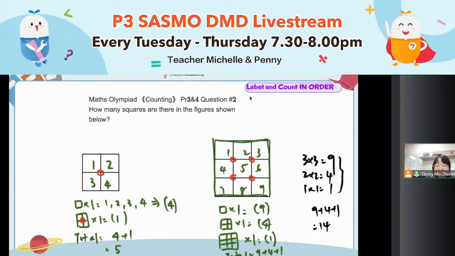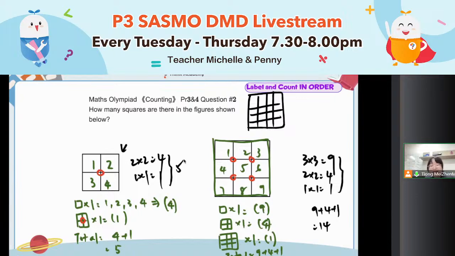If this is a 4 by 4 square, do you know what is a fast method? It will be what plus what plus what plus what? You see this example, the largest square is a 2 by 2, right? So 2 times 2 is 4. And then you will have 1 times 1 is 1. Altogether, 5. My question, if you are interested, you can solve this one. What if this is a 4 by 4 square? What is the fast method for this? Is it 9 plus 4 plus 1 only? You can try, can challenge.